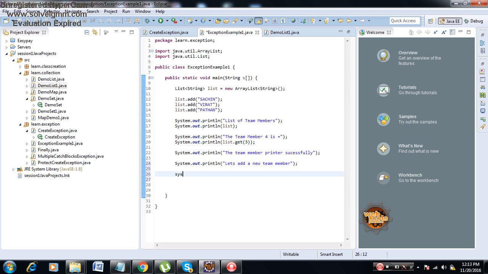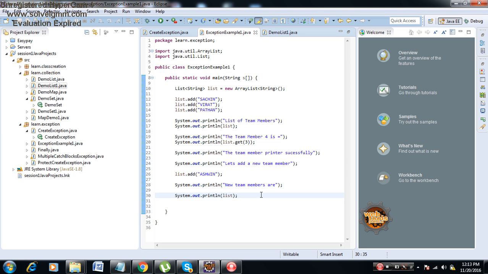And then after that I'll say list.add, say for example Ashwin. System.out, new team members are, then after that I'll say System.out of list. So now what I am doing is I have created a list, I have added the elements to the list, I am printing them.